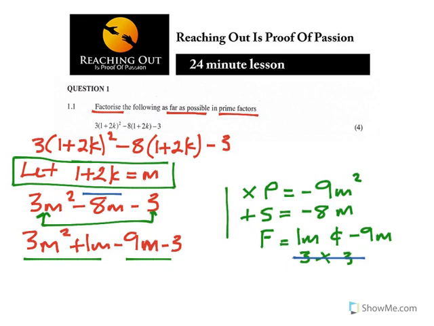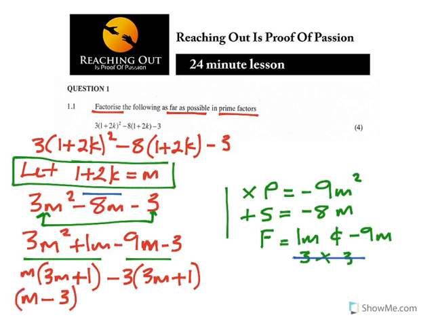The next thing that you look at now is to factorize the first two and factorize the last two. So what's common in the first two is m. With m being common, you have got 3m plus 1. The next one is minus 3, because you must still get 3m plus 1. So now you have got m minus 3, which is outside the bracket, and 3m plus 1, which is in the brackets. Now remember, we are putting equal signs.